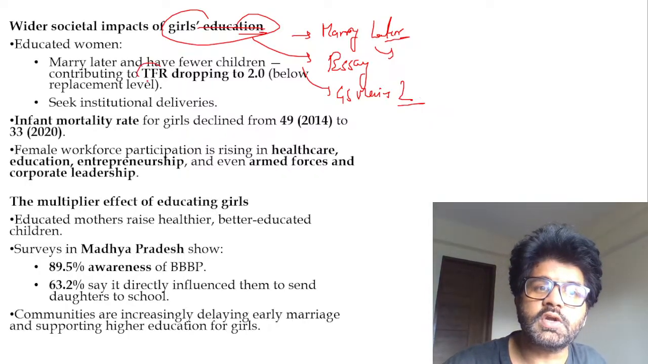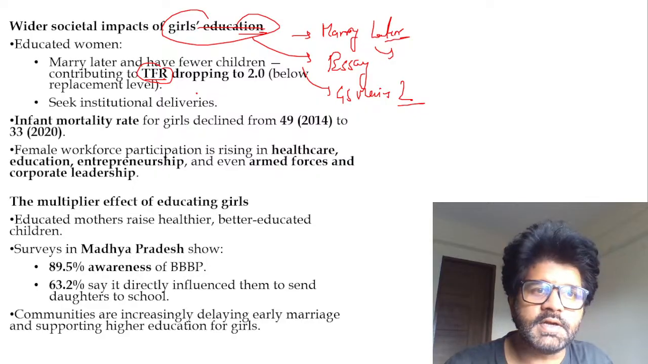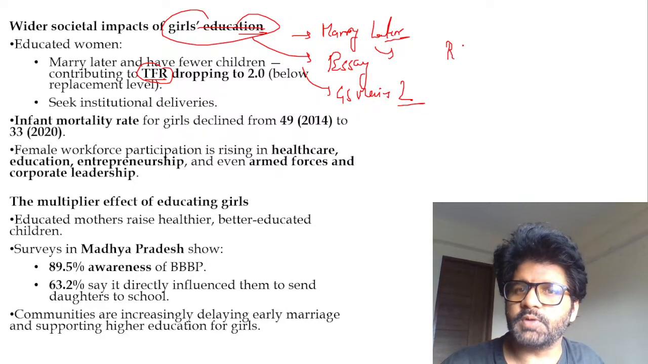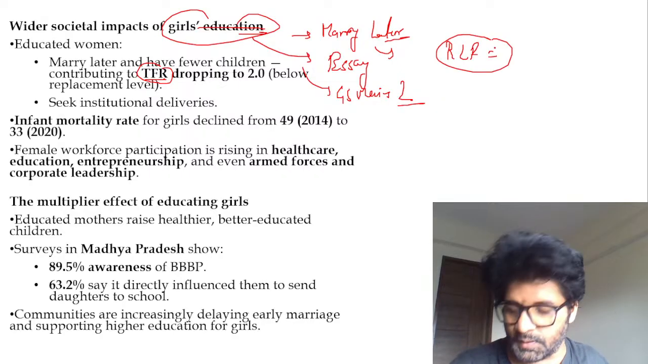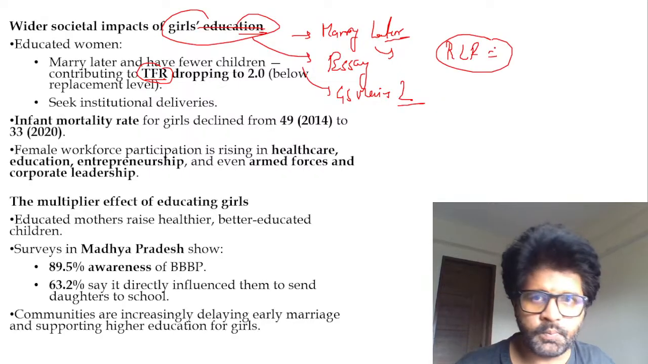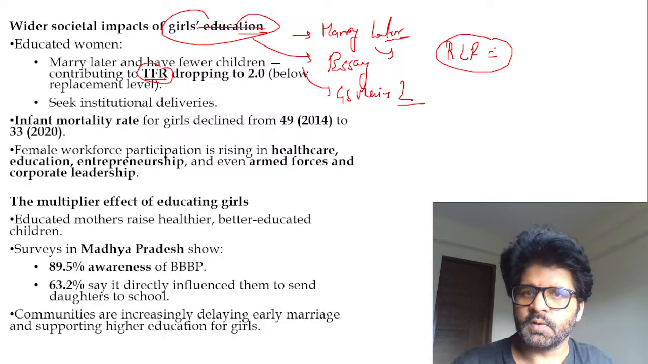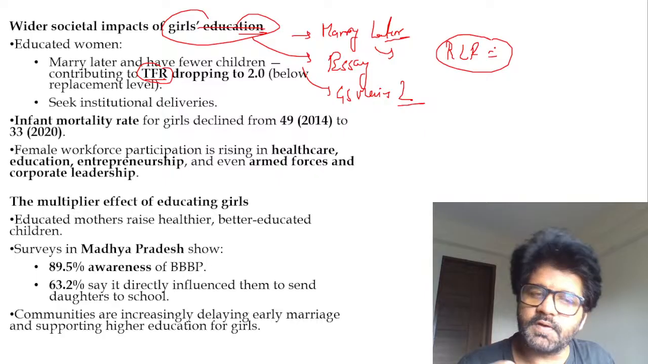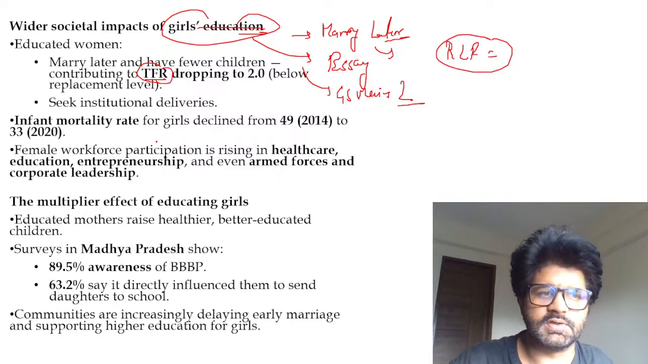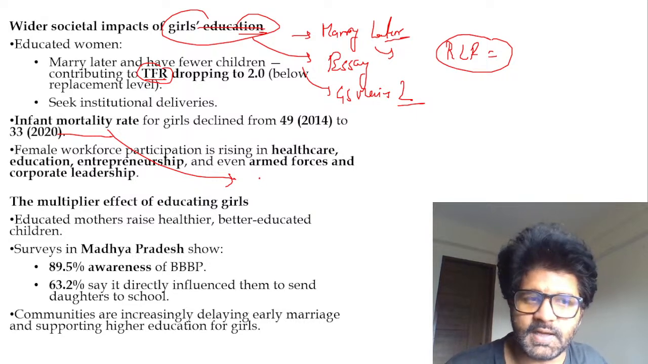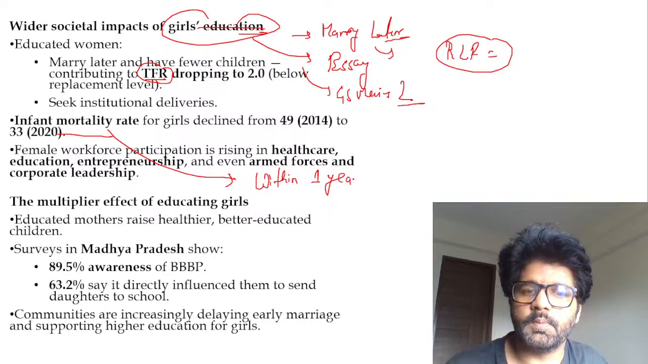TFR, total fertility rate: how many kids a woman produces during her lifetime. And we have discussed earlier also, there is something called RLF. What is RLF, guys? What is the value of RLF? If you know it, put it in the comment section. So TFR dropped to below 2. If it drops below a certain figure, the population will decrease, and population is decreasing. Infant mortality rate, what is the meaning of this term? How many kids are dying within 1 year per thousand live births?